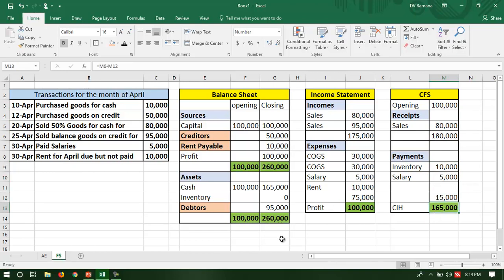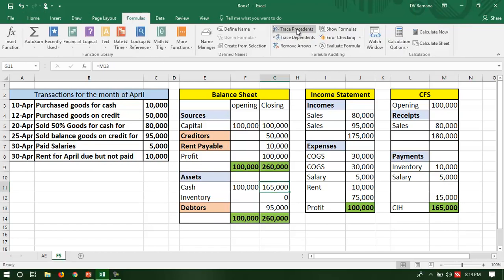So cash in hand is 100. So two important items on the balance sheet, cash in hand and profit for the period, come from the income statement and cash flow. This also shows the interrelationship between the financial statements, balance sheet, income statement, cash flow, which we will see a bit more later.